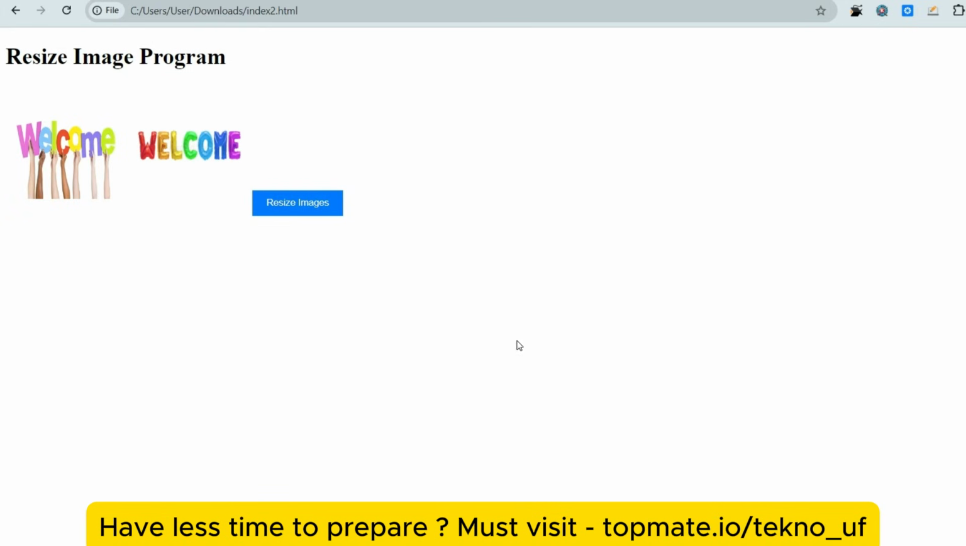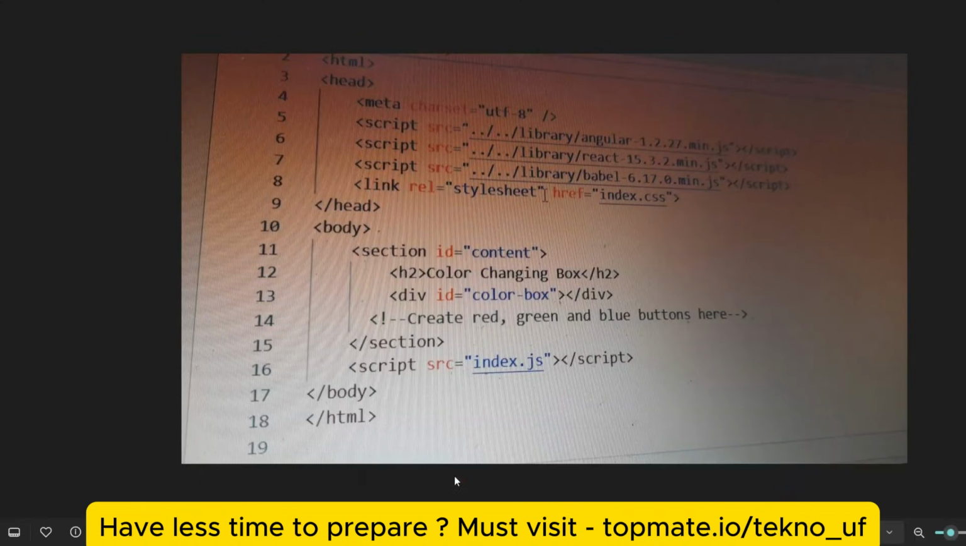So I hope you understood what the task is. Let me share the format of how it will be. In the exam, you will have one HTML page, one CSS page, and one JavaScript page. You have to link the CSS and JavaScript pages into your HTML page. The HTML file is already written in the exam. You just have to implement the code here.